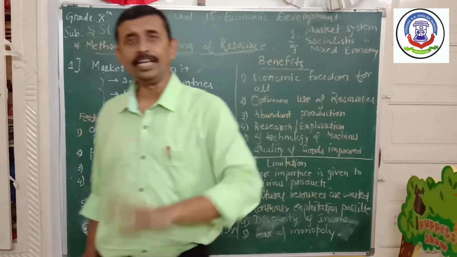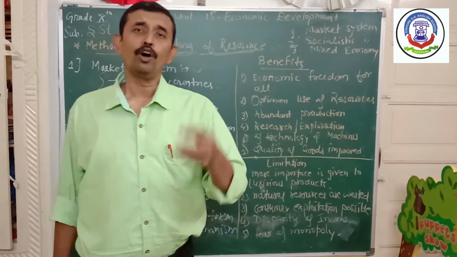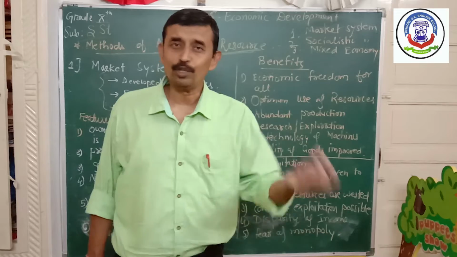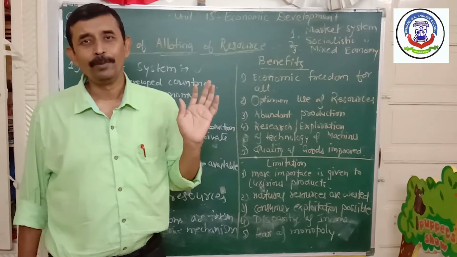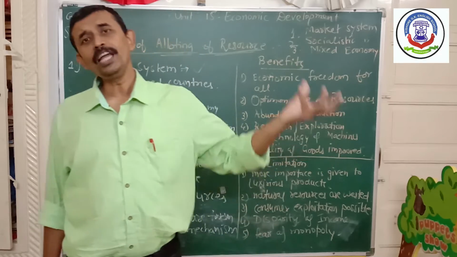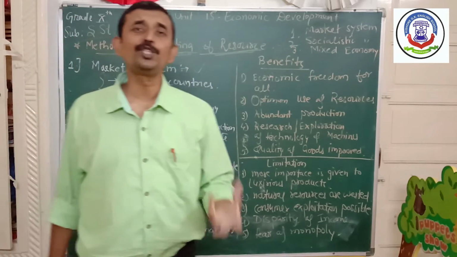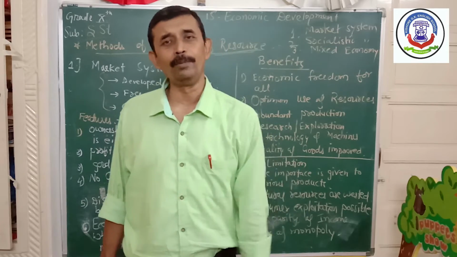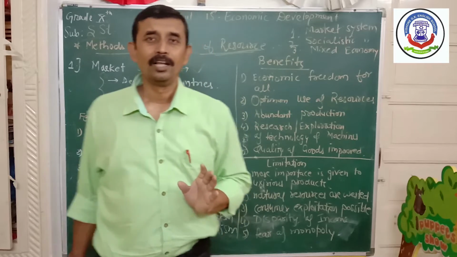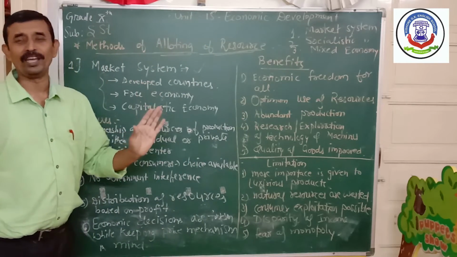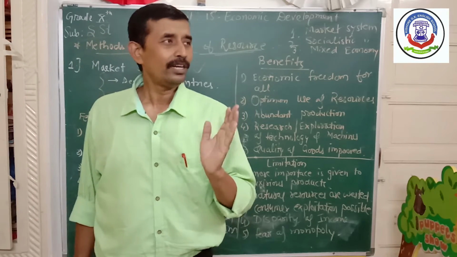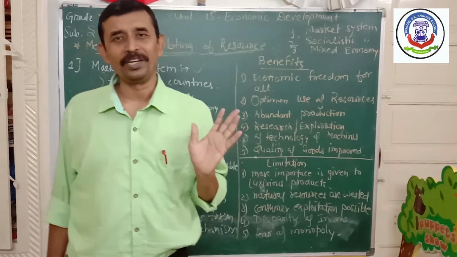For example, in India, we can see that the ownership of railways belongs to the government, right? So this is not a capitalistic economy, because the government has got the ownership of railways. So many other industries are there, for example SAIL, Steel Authority of India Limited. The ownership belongs to the government. It is a government company. But in a capitalistic economy, in America, the government of America does not own any industry.